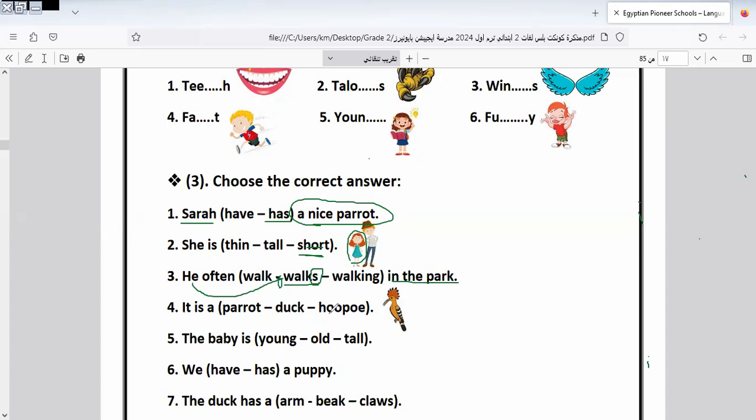It's a hoopoe. This is a kind of bird. The baby is young. We have a baby. Okay, I will leave the rest to you to do by yourself. I think now we know some of them and know the vocab. I will leave the rest of the exercise for you to do by yourself. Let's continue.